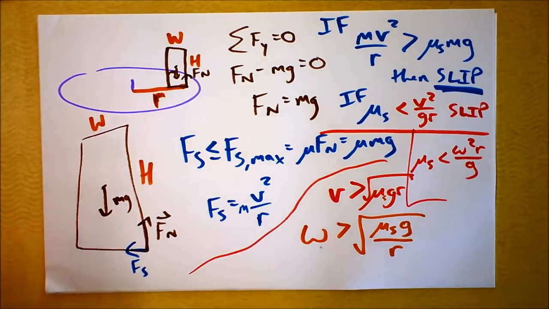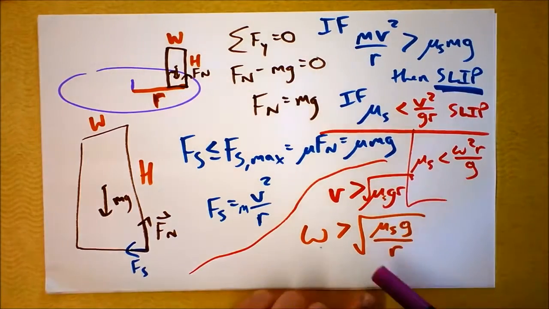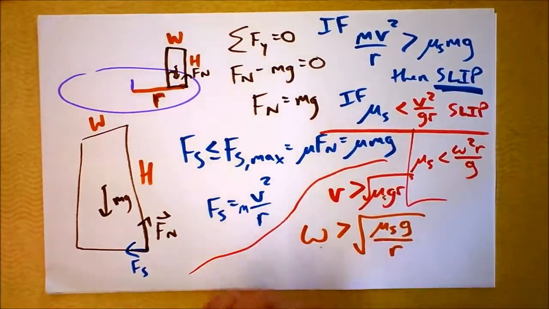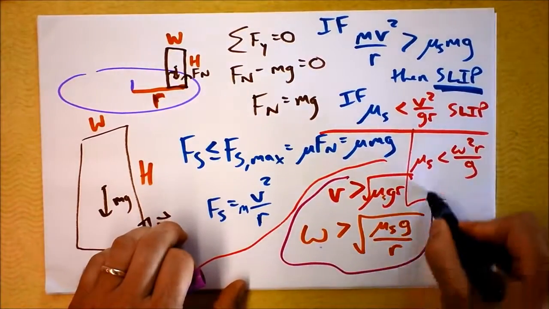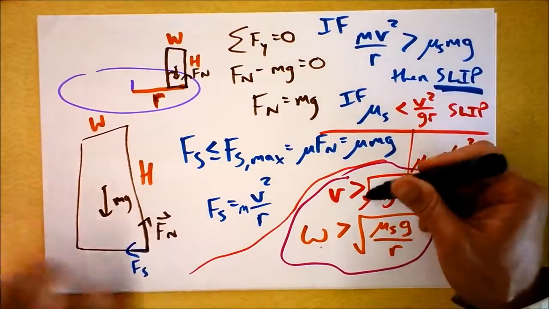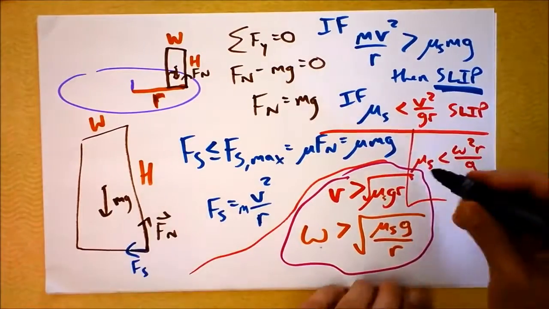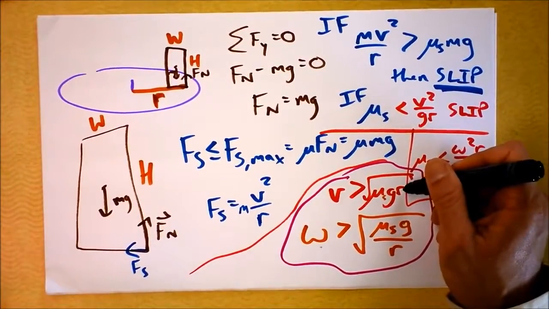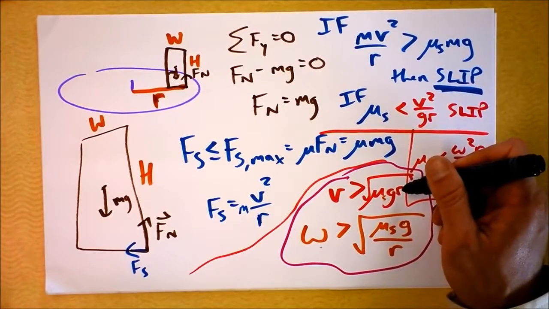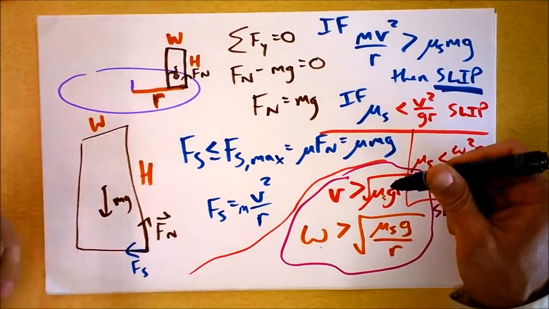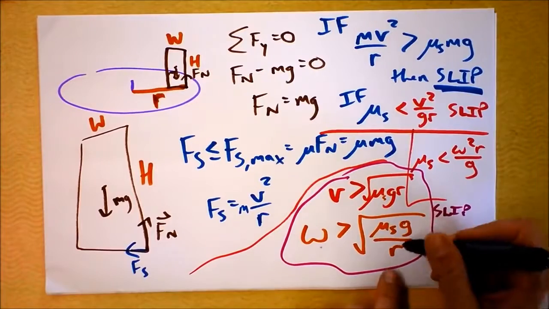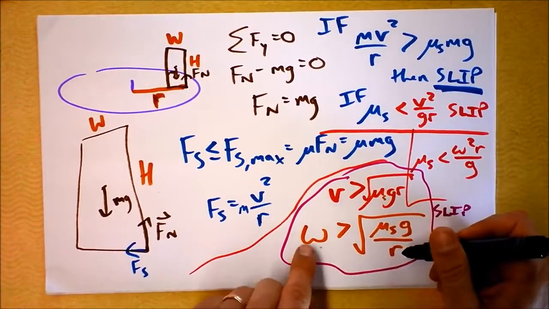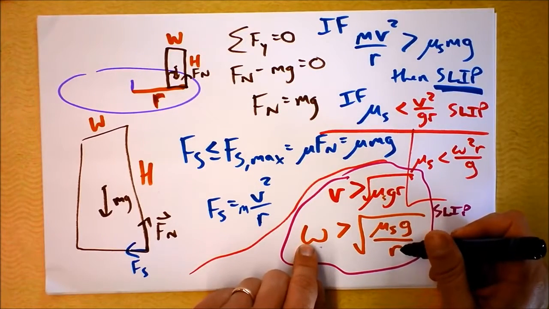All right, now, does this feel comfortable? This to me says, see, this is always weird. I like putting these two next to each other. One of them says that the speed has to get bigger, well, these are slip, right? If I have a bigger radius, then the speed would have to be bigger for it to slip. And this one says if I have a bigger radius, then the omega would have to be smaller for it to slip.